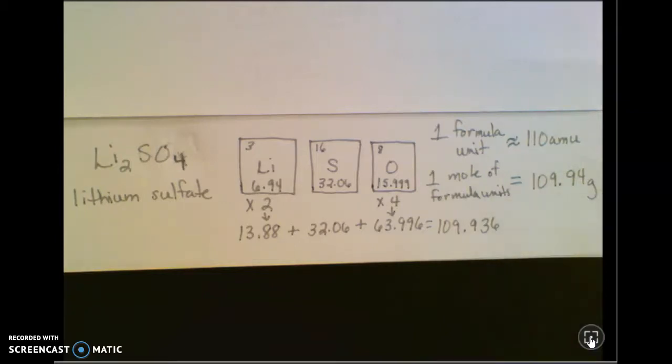So that's the difference between molar mass and atomic mass, and that's how you calculate molar masses.